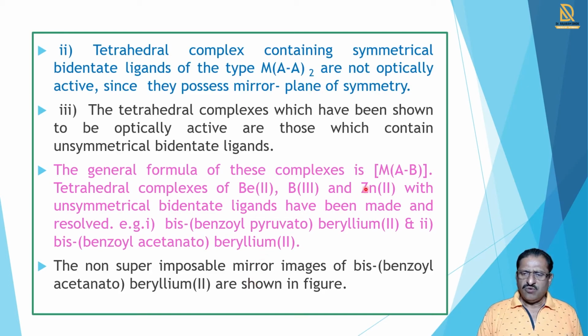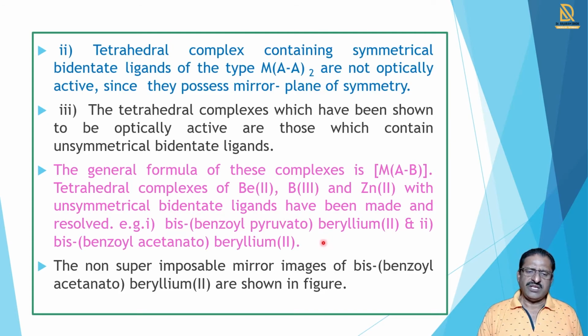So the general formula is M(AB)2, and in these tetrahedral complexes we take examples such as beryllium, boron, zinc, which form complexes with unsymmetrical bidentate ligands.